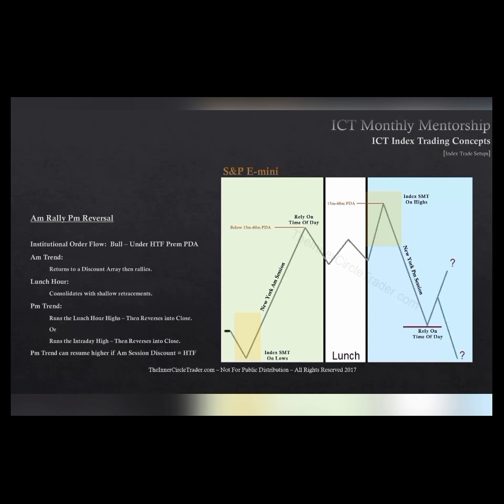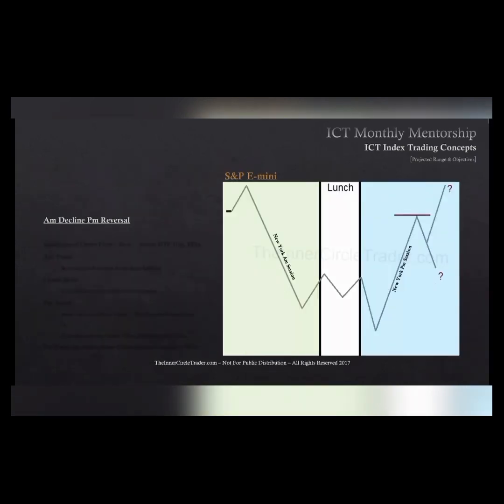Now, I know what you're thinking. 15 is not a higher time frame, and neither is a 60-minute. But we're going to be looking for an overlap or a nested premium array that's seen on the 15 or 60-minute and daily or 4-hour. So the higher time frame confluence with nested ideas of premium array would be our catalyst for this PM session reversal. Okay, the AM decline, PM reversal.